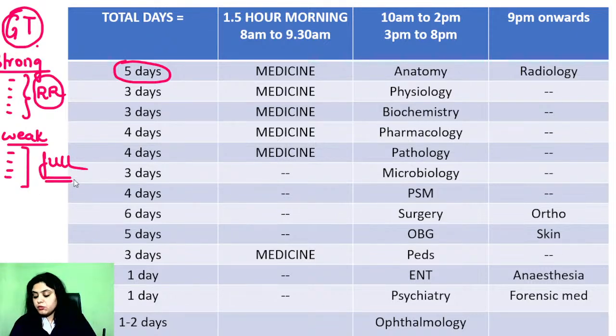Next, PSM is so volatile, many marks came this time. Dr. Ruxana, PSM has now become one big problematic subject, because not only this time, we've seen it in the last 3 sessions. This time it was a hat-trick, 3 sessions back to back, PSM has come in bulk. An ocean of PSM questions has been thrown towards you guys, and that is not even the worst. It is not even an easy PSM question. It came in bulk and it came tough too. The level has gone up because they want you to know more about the community. So yes, preventive and social medicine, you will have to give it extra time.